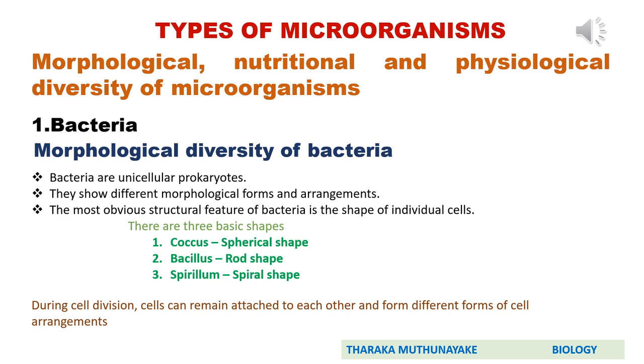You know that bacteria can divide by simple division or binary fission. If the daughter cells resulted by division detach from each other, then they live as individual cells. But if the daughter cells resulting from division remain attached to each other, then they form different cell arrangements or colonies.